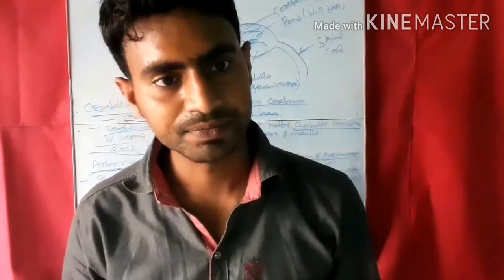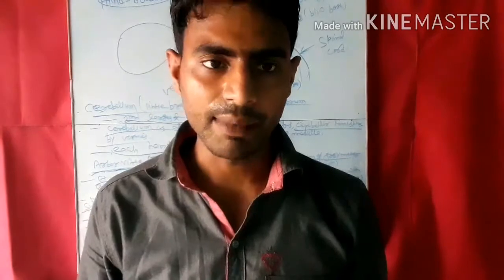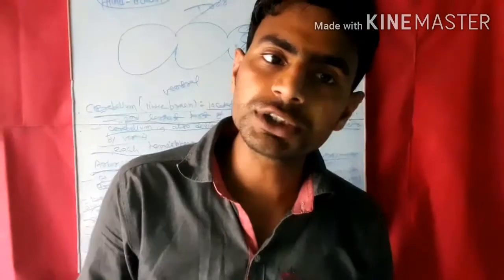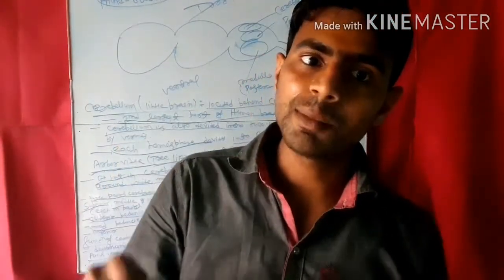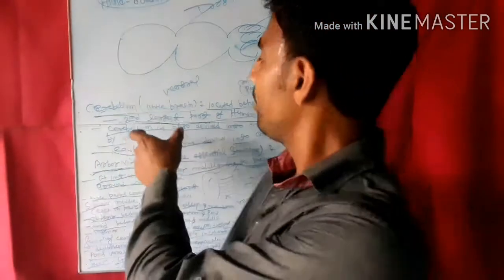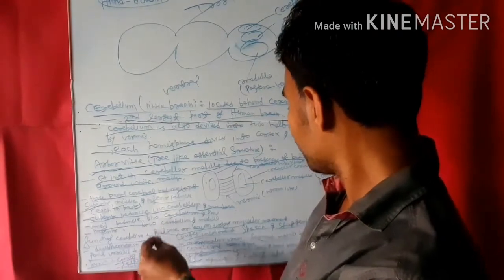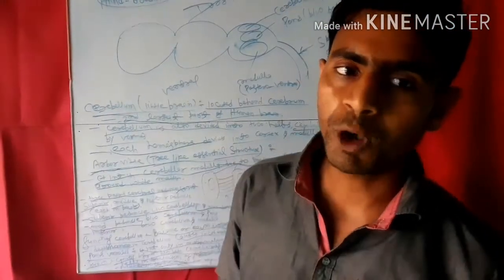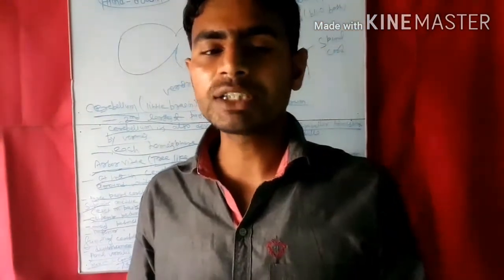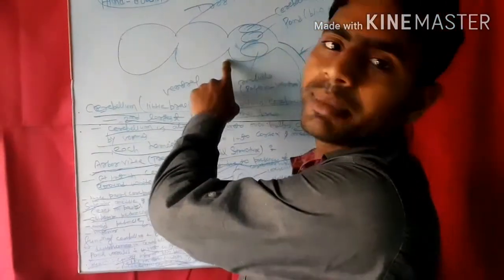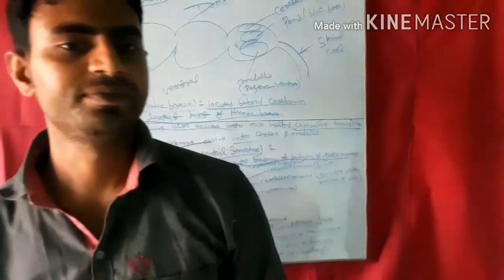The second part of the hindbrain is the myelencephalon, which includes the medulla oblongata. In the next classes we will study the myelencephalon. Today I have studied the metencephalon, which includes the cerebellum and pons varolii. The cerebellum is also called the little brain, and the pons varolii is present only in the mammalian brain and is formed by nerve tract. Its function is transmission of information from the spinal cord and hindbrain to the forebrain.